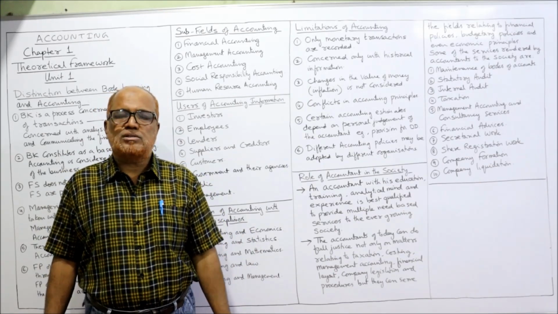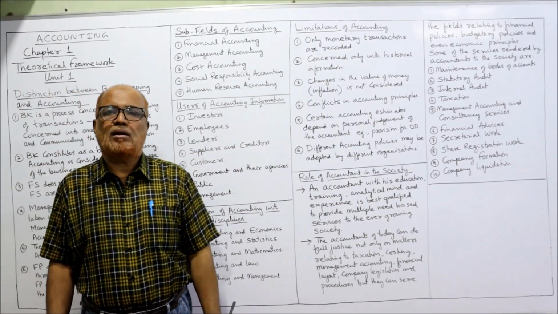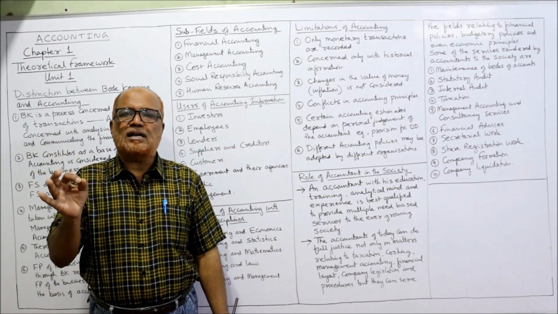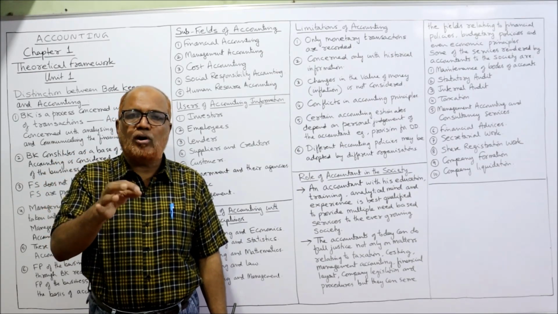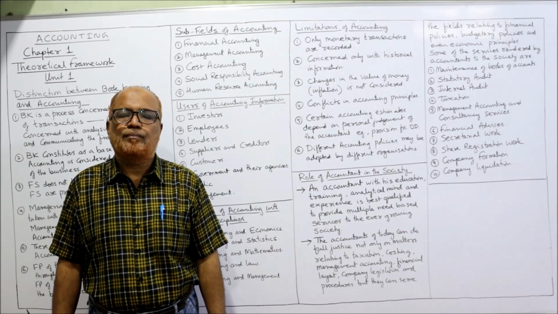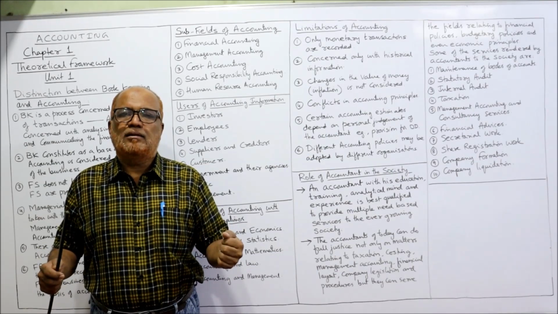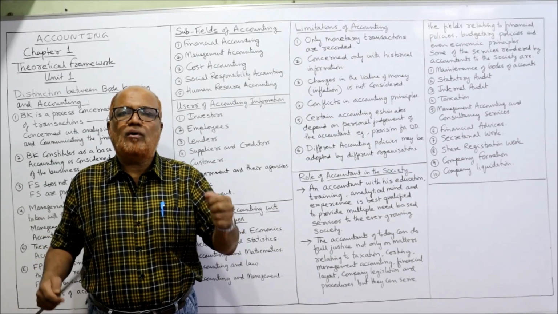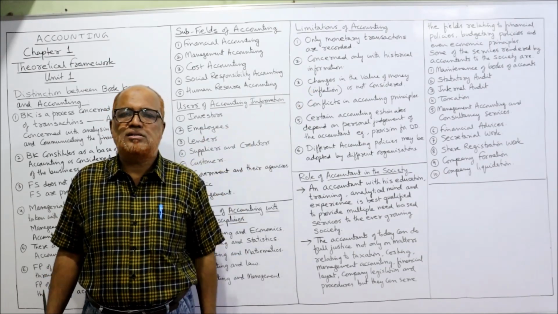What are the limitations? The first limitation is that only monetary transactions are recorded. A business's success, a business's performance, depends not only on monetary transactions but also on many non-monetary events. For example, the skill, the loyalty, the efficiency of the employees will contribute to the success of the organization.